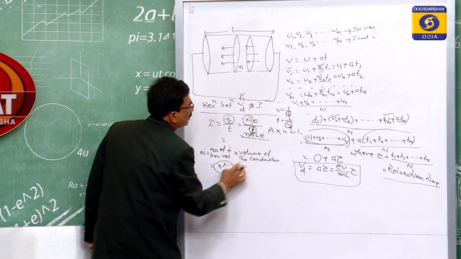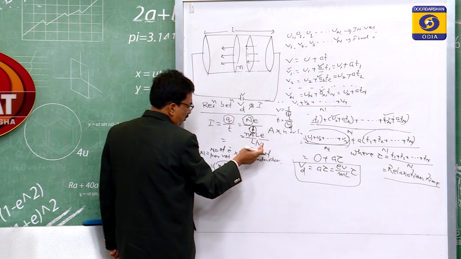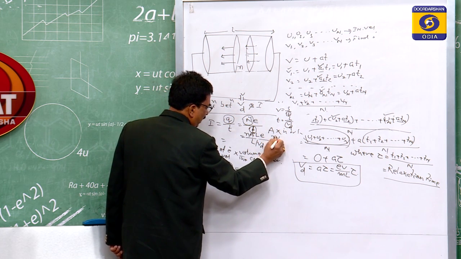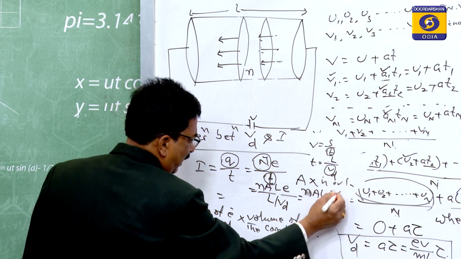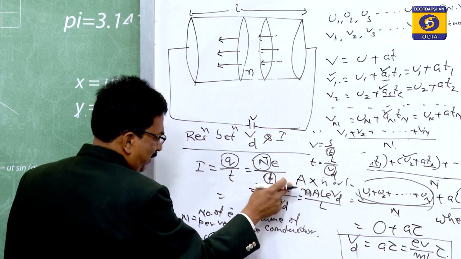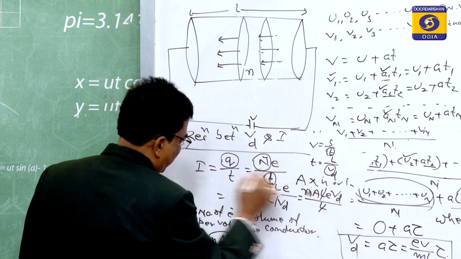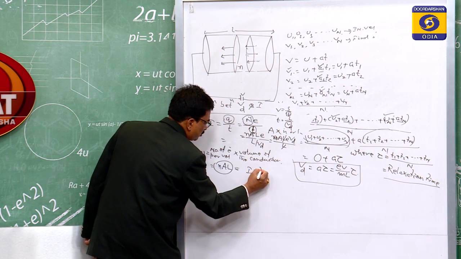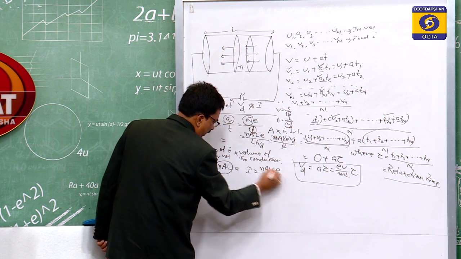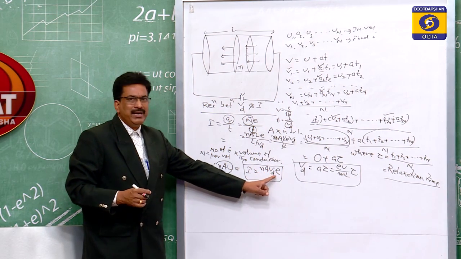Therefore, I is equal to n A L e Vd by L. Now L and L cancel, therefore I is equal to n A Vd e.